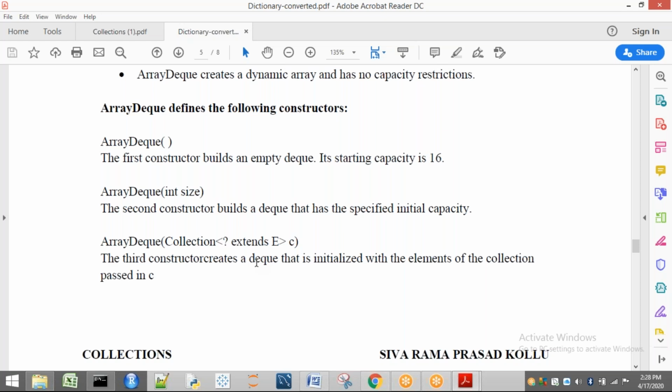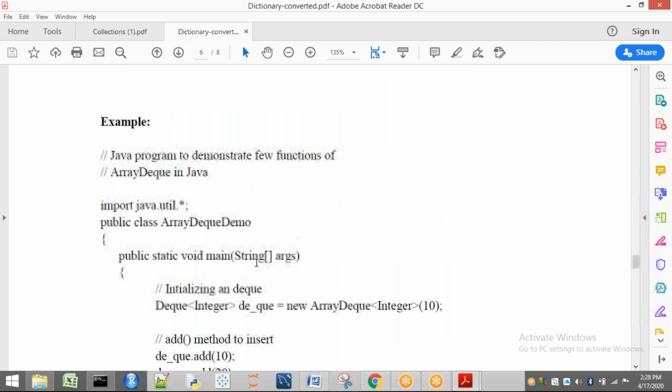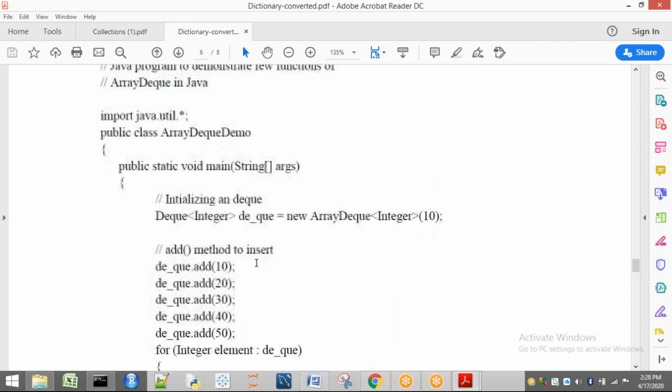If we want to perform the operations of DQ when the elements are present in a list, it is not possible. So I have to interconvert list to array DQ. That is done in the third constructor. Anyway, in this example we can see clearly.